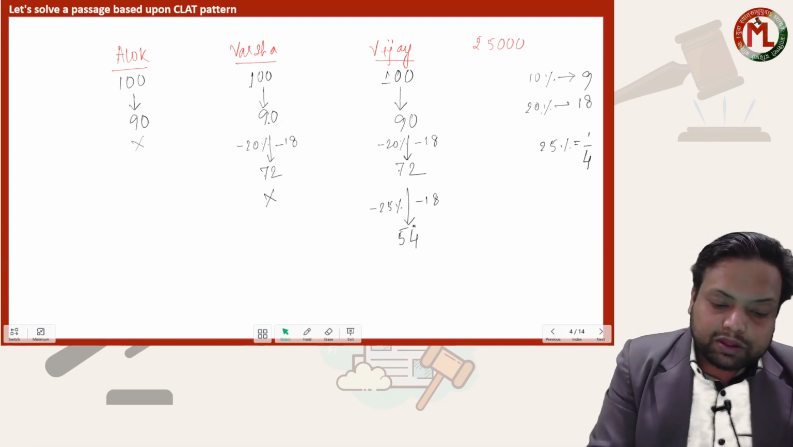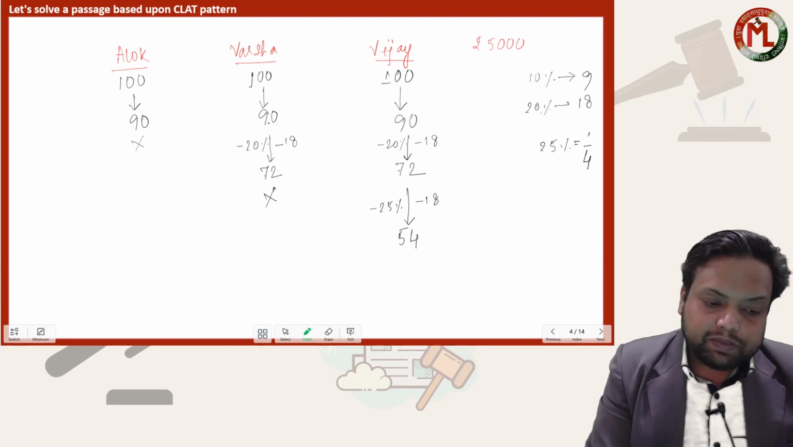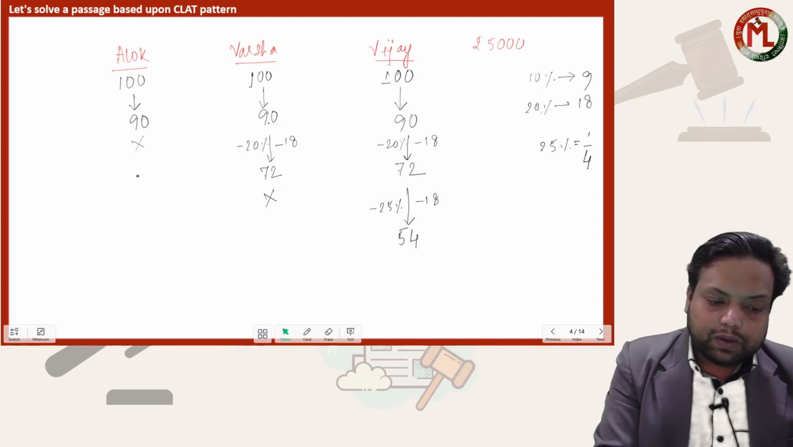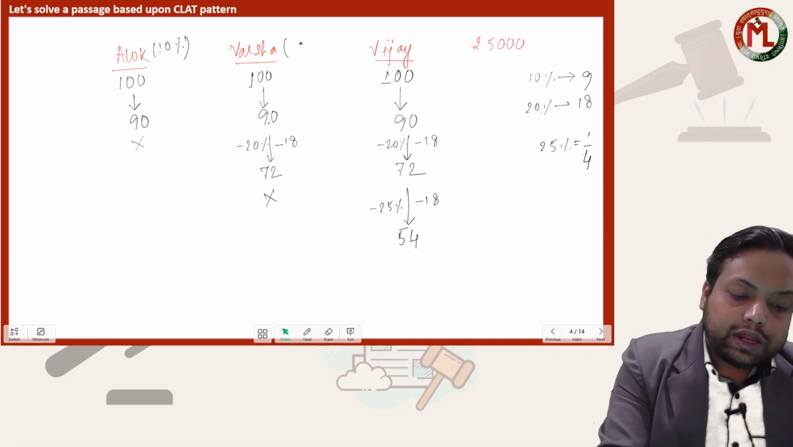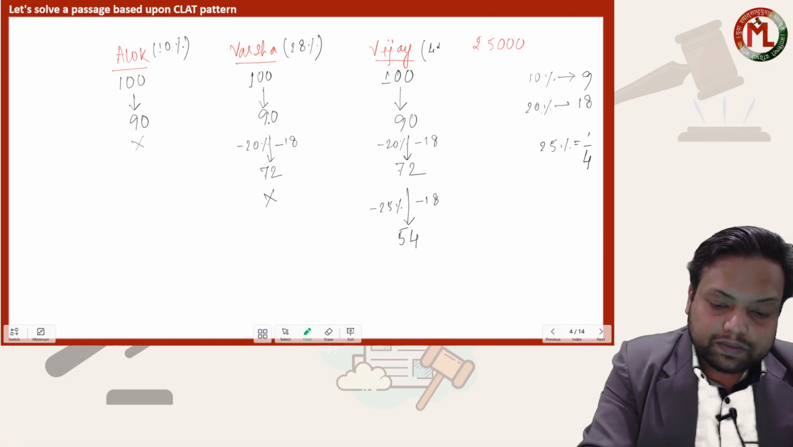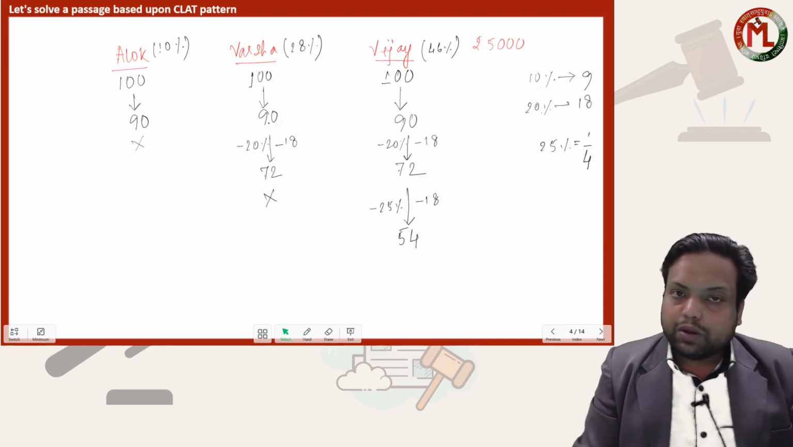Varsha, on a mark price of 100, is actually paying 72. That means she is getting a discount of 28%, whereas Alok is getting a discount of only 10%. So Alok is getting an overall 10% discount, Varsha is getting an overall 10 and 18, 28% discount, and Vijay is getting 28 plus 18, that means 46% discount on the actual mark price.